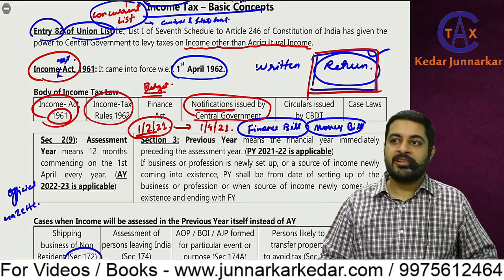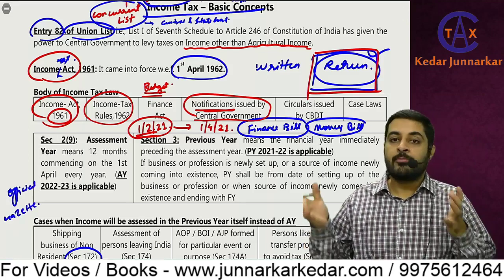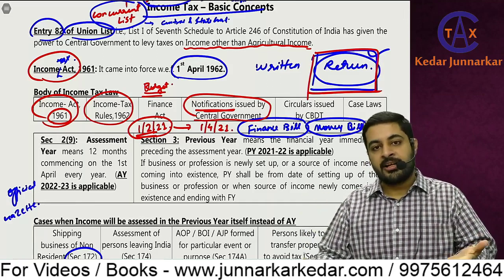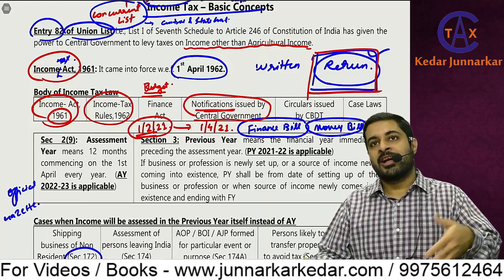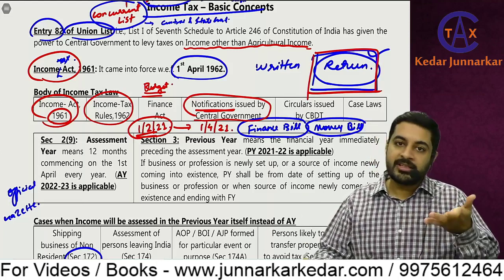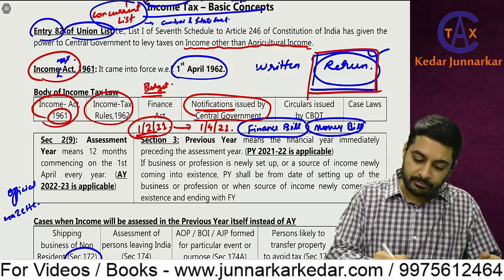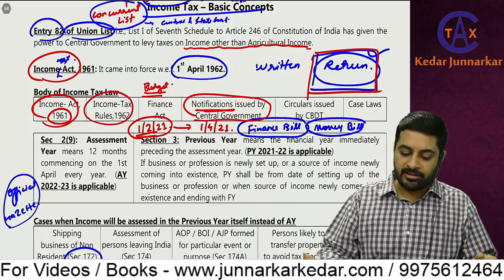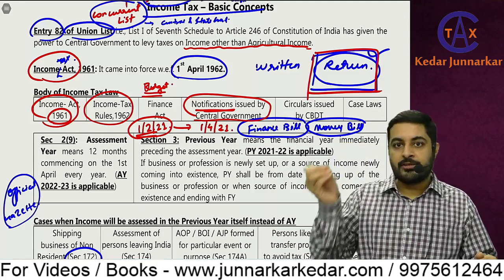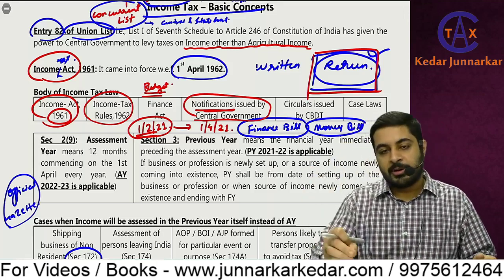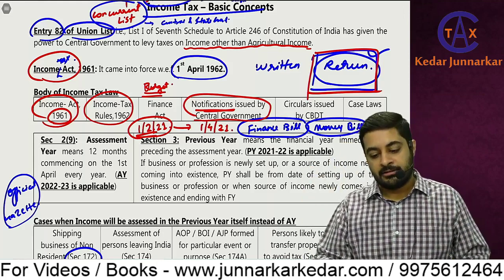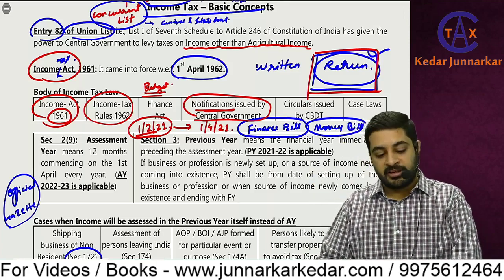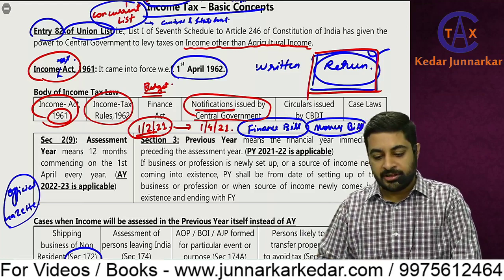The Official Gazette is a repository, a place where all these things are uploaded or updated. It's online only nowadays. You can just Google the Official Gazette, and whatever is published there becomes final. The act is published in the Official Gazette when it is passed by the President.